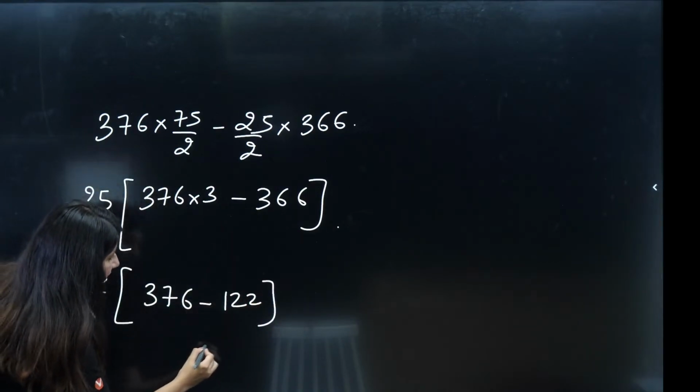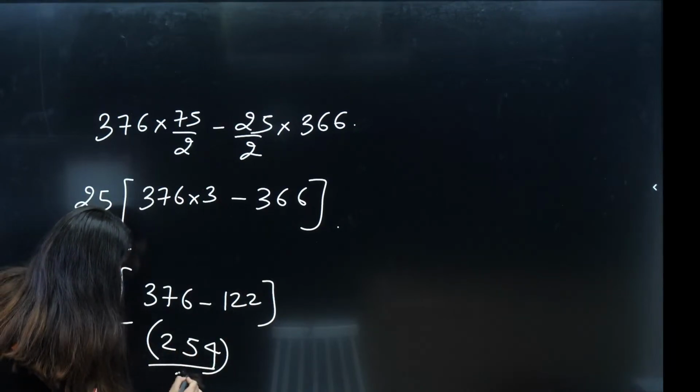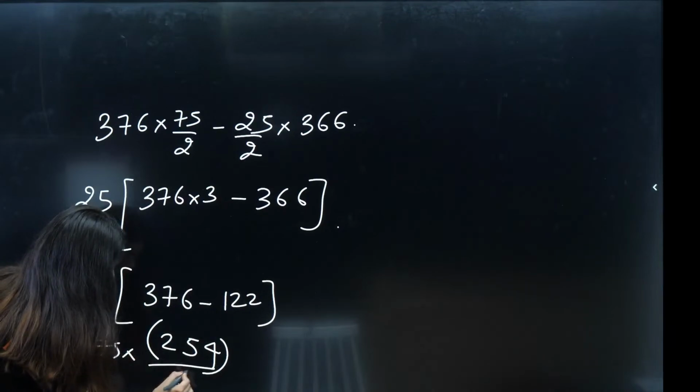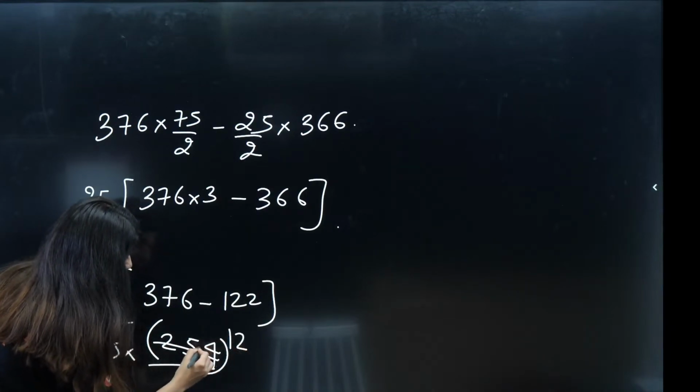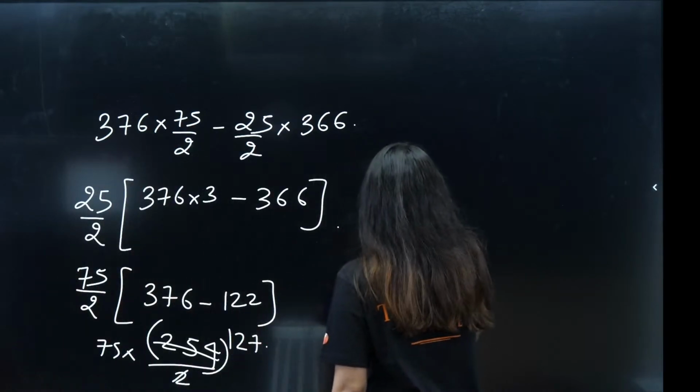So we are left with 254 upon 2 into 75. So it will be 127 into 75.